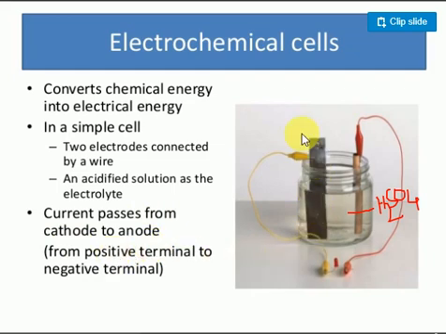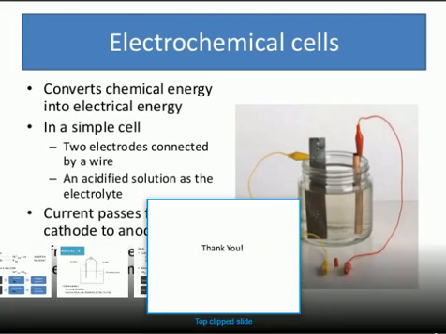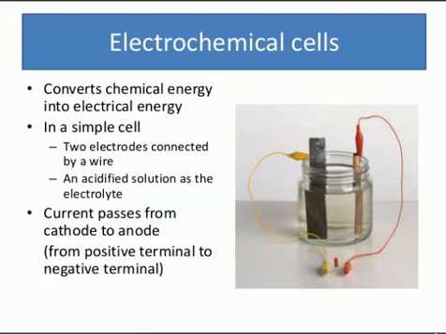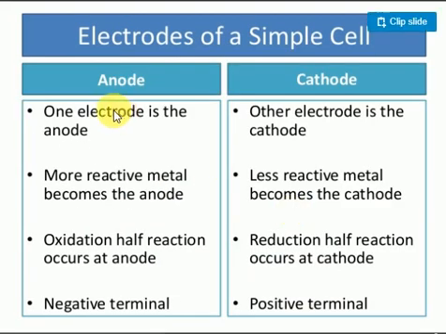Just imagine here, electrons are moving in this direction, and current moves in the opposite direction. So remember this point: electrons move in one direction and current in the opposite direction. Just consider this is the electrolytic cell, a general cell. Remember here the anode is there, and in an electrochemical cell the electrode of a simple cell is the anode.